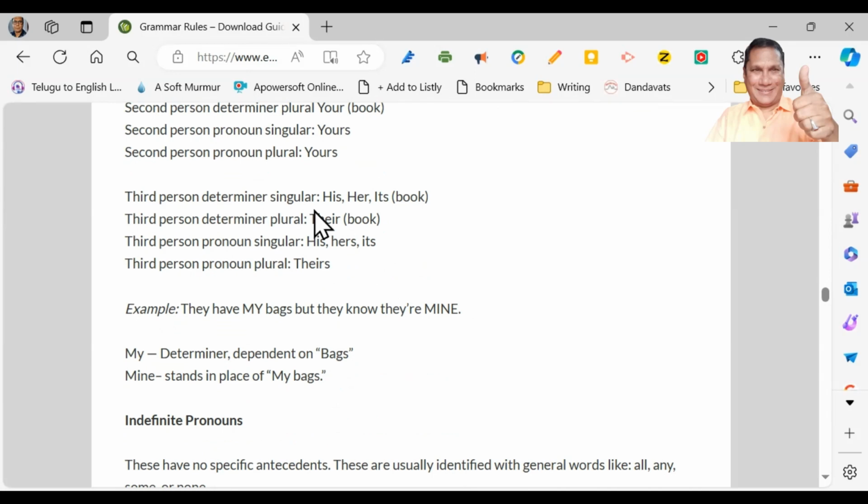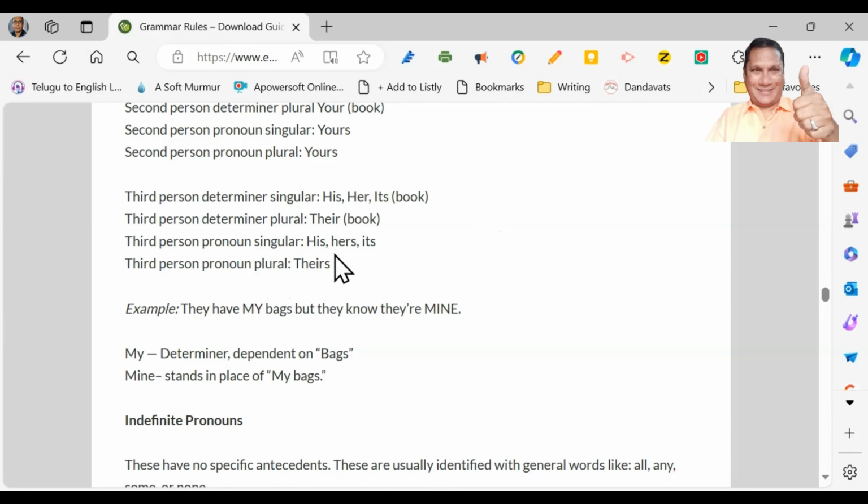Third person determiner singular is his, her, its. This is his book. This is her book. This is its book. See, there is no apostrophe here. You have to remember this very carefully. Third person determiner plural is their. This is their classroom. This is their house, like that.